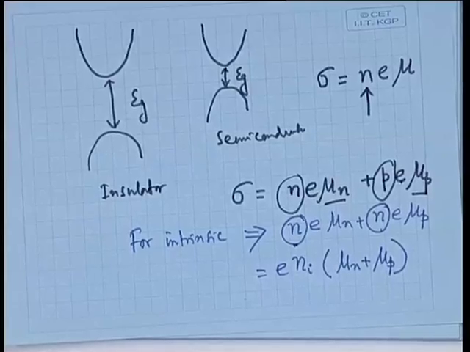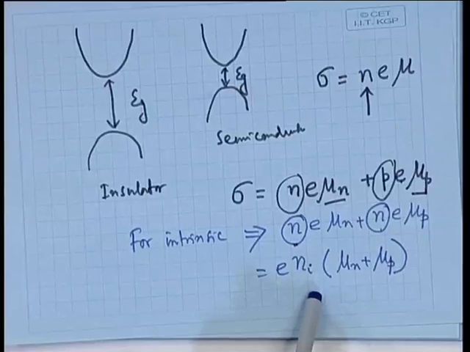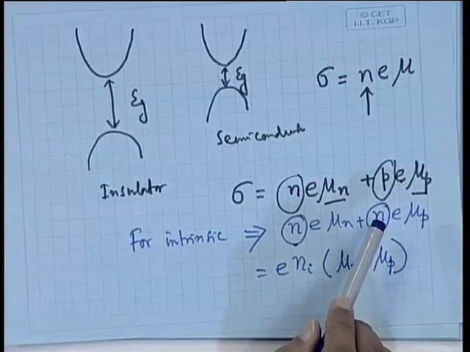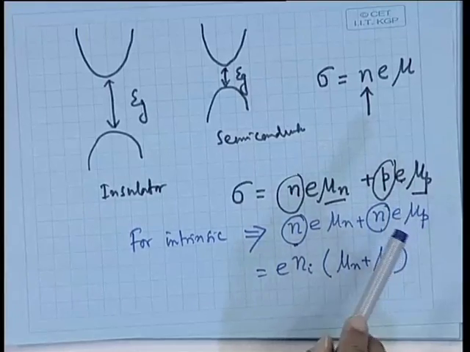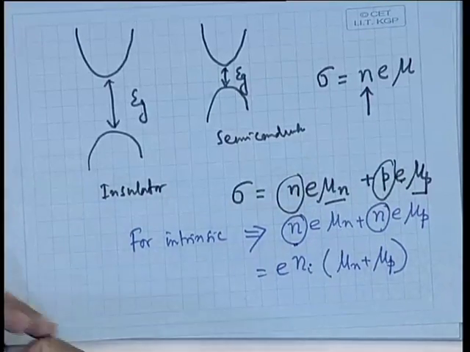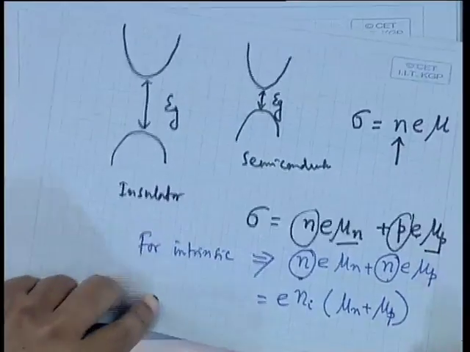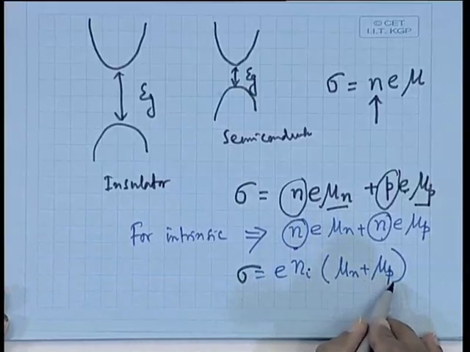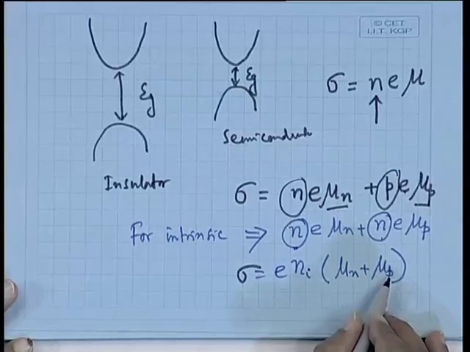For an intrinsic semiconductor, the conductivity becomes e n_i (mu n plus mu p).